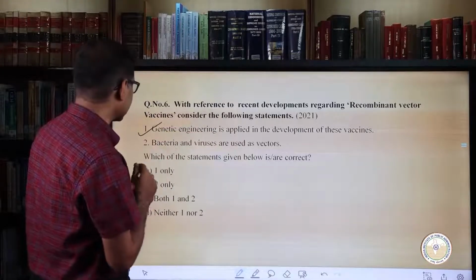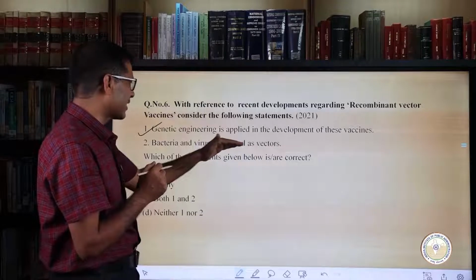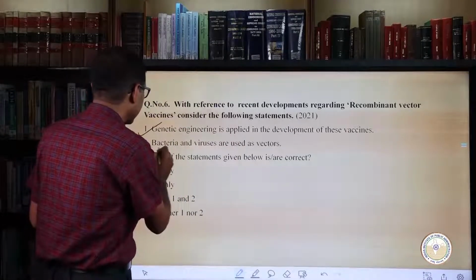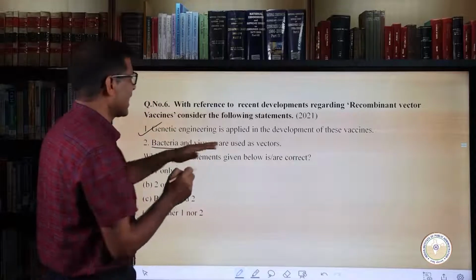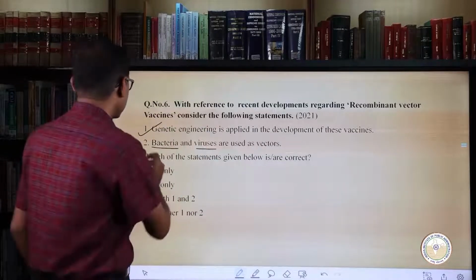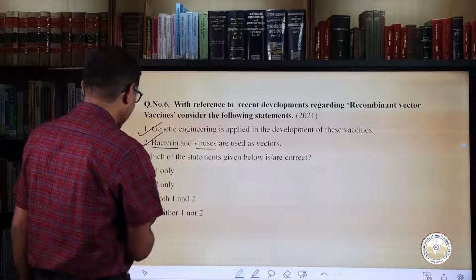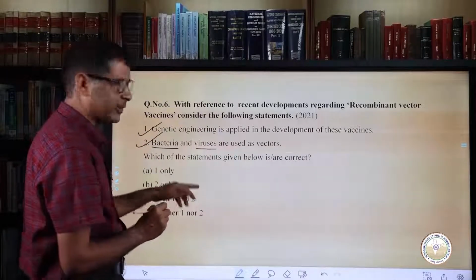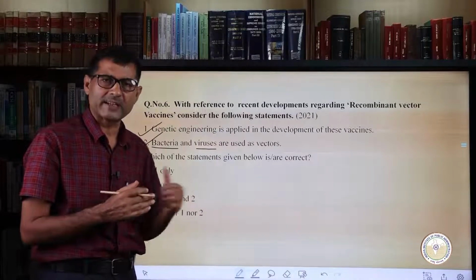Now for the second statement, that bacteria and viruses are used as vectors. Vector means carriers. So of course bacteria and viruses are used as vectors. So both these statements are correct, and therefore the right answer is C, that is both 1 and 2. Now move on to the next question.